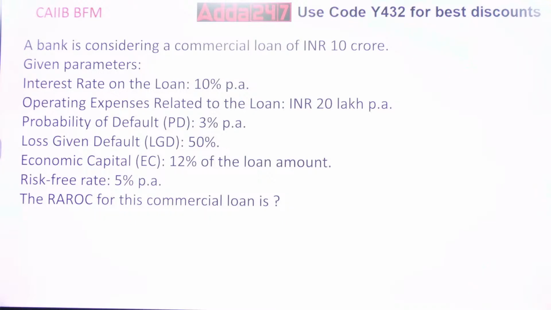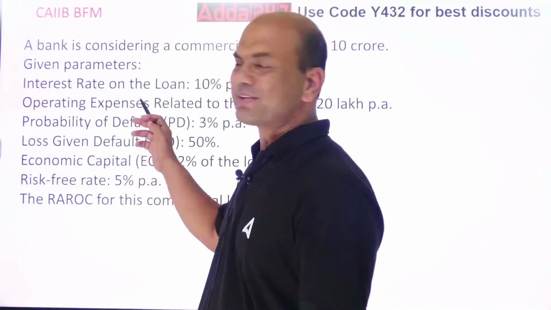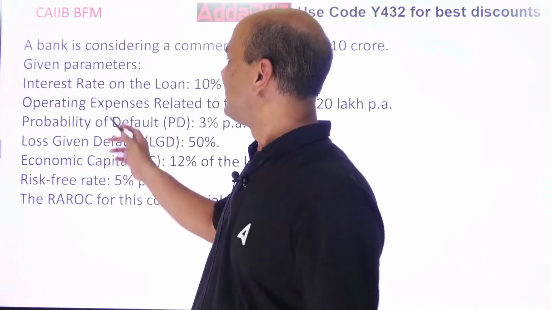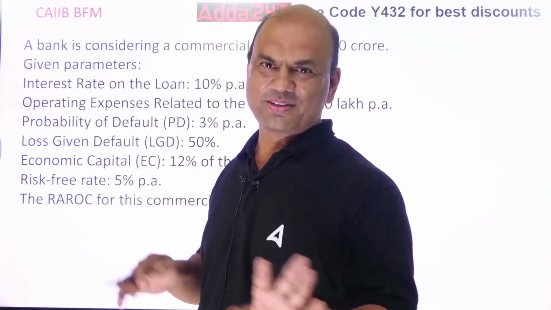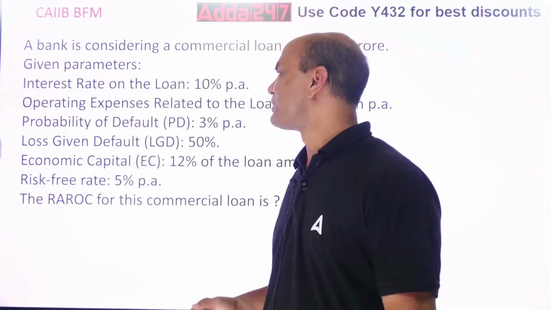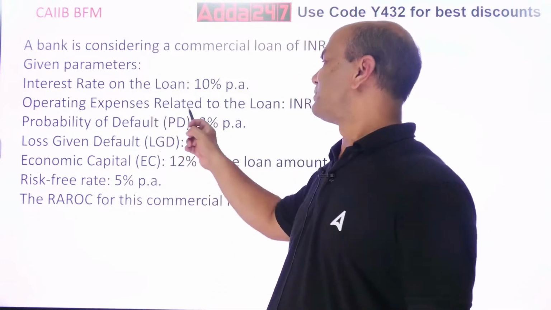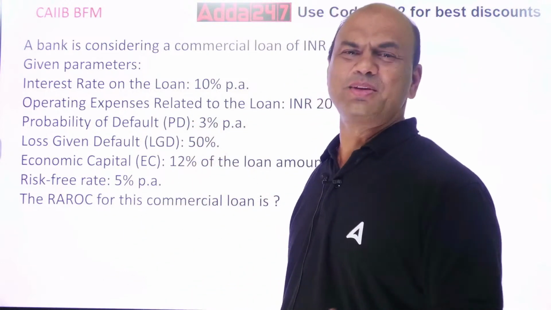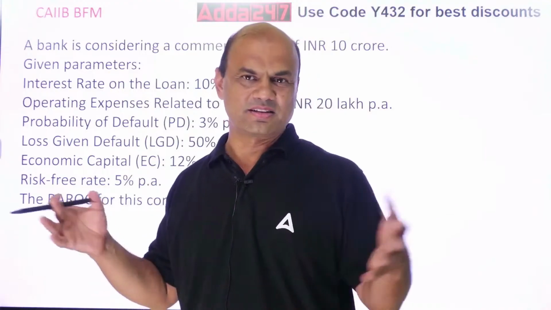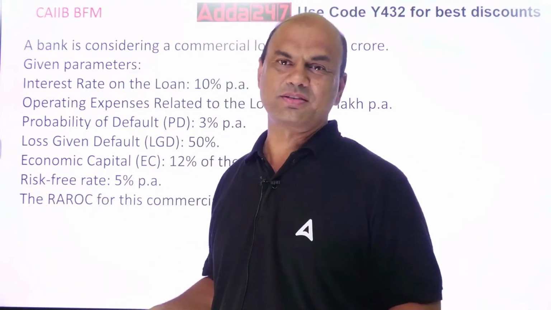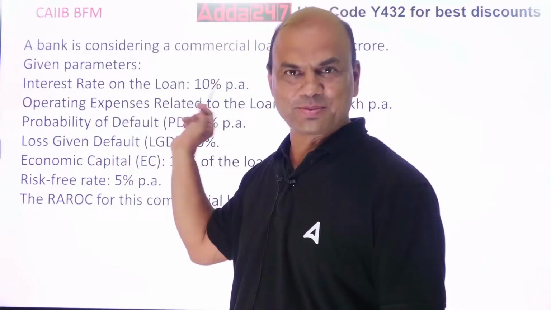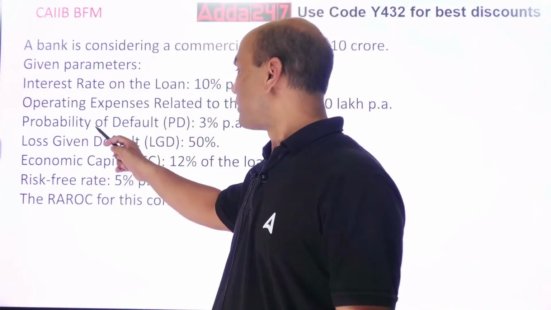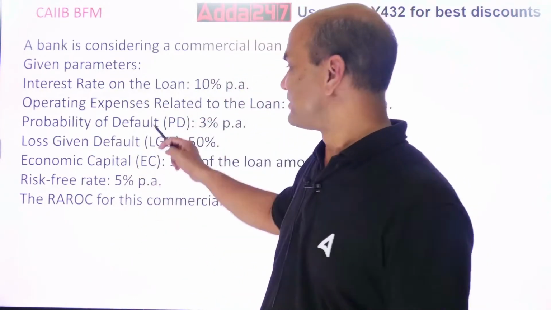Firstly, we need to understand the terms in these. What are the important terms in this? Whatever are easy ones, I'll skip. Interest rate on loan, you know it, so we'll skip it. Operating expenses, that also you know. Operating means your salaries, your maintenance cost, all these things. Skip. Probability of default. Now, these terms are important.